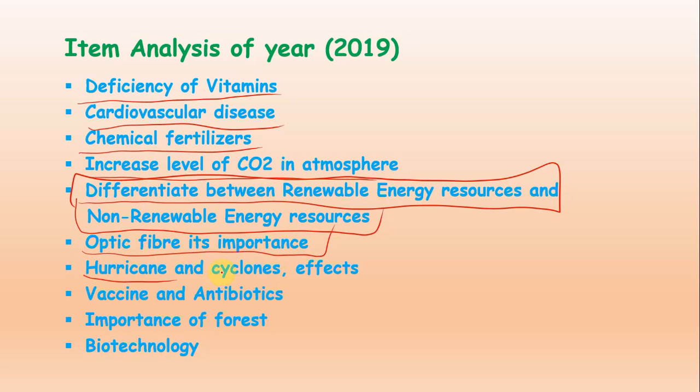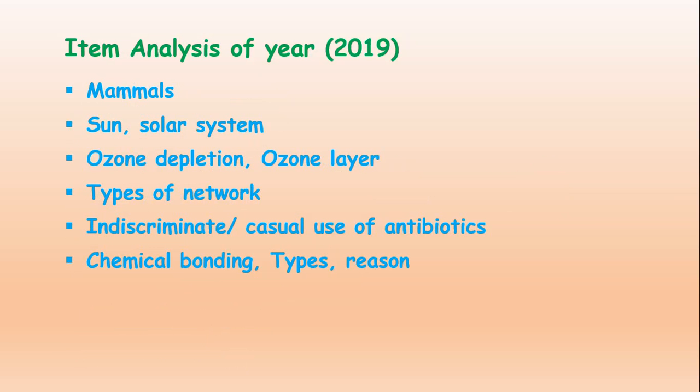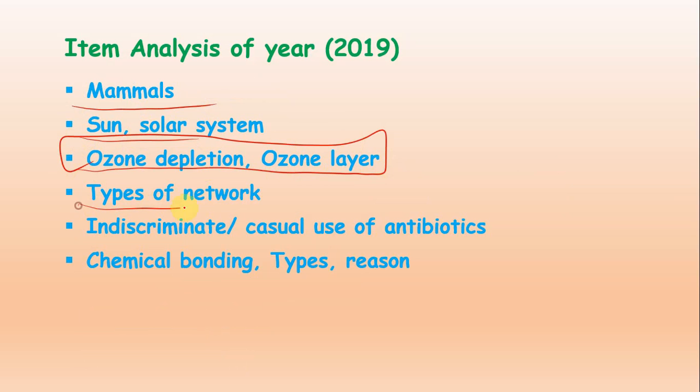Hurricane and cyclones, their effects. Vaccine and antibiotics, importance of forest and biotechnology. Mammals, then the solar system, sun and then solar system. Look at this one, ozone depletion and ozone layer. This is one of the very important repeated topics. Types of the network, IT related topics. Indiscriminate or casual use of antibiotics, this is related to chemistry.